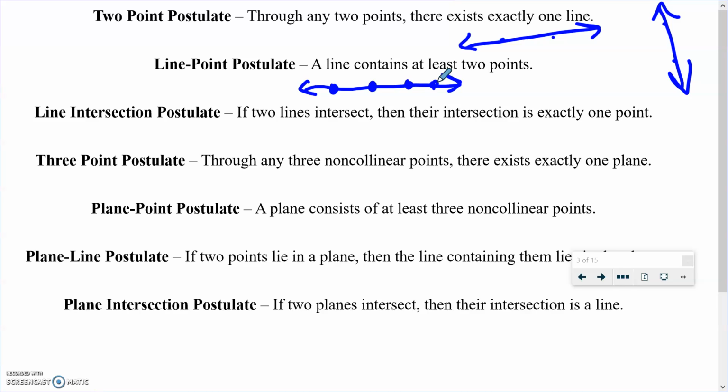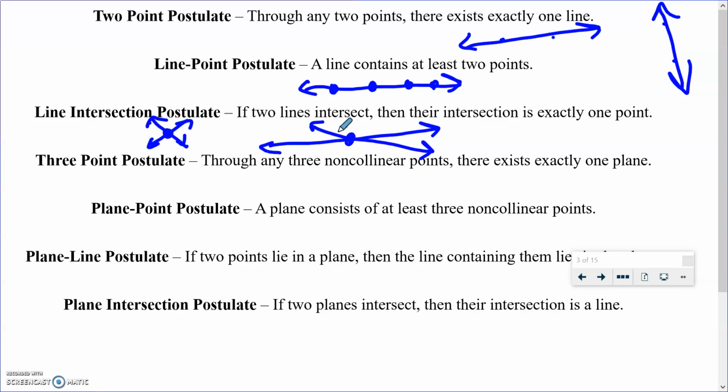Okay, the line intersection postulate is that whenever 2 lines intersect, there is exactly 1 point that is their intersection point. So if these are the 2 lines, they intersect right there. If this line and this line intersect, right there in the middle, that's their intersection. So there's always 1 point in the middle that intersects.